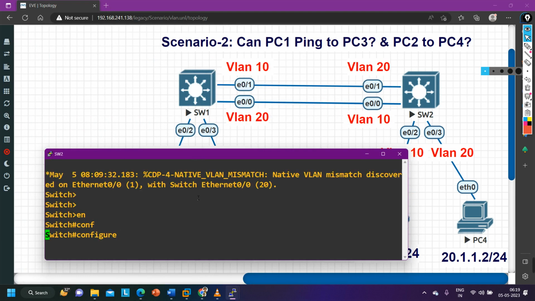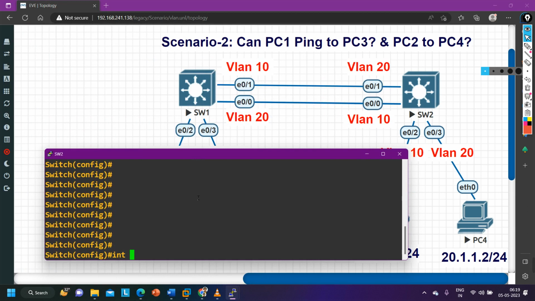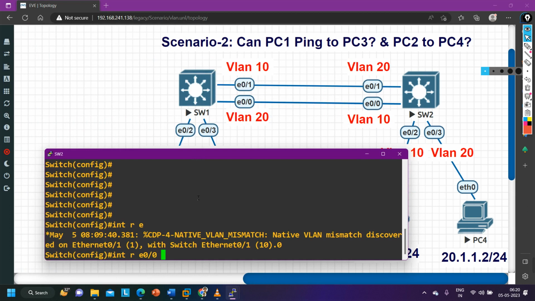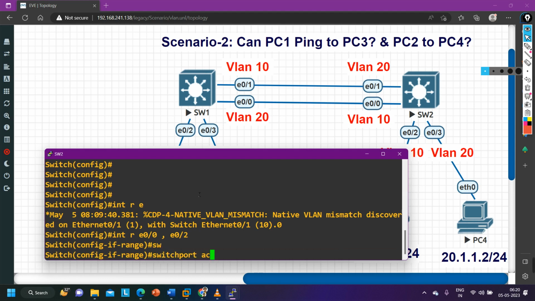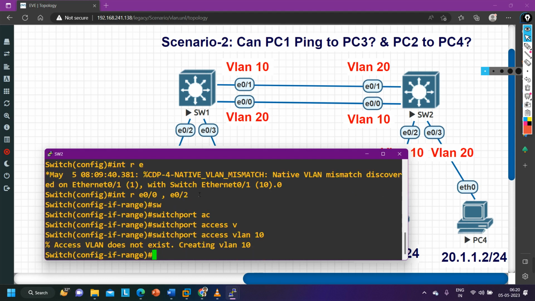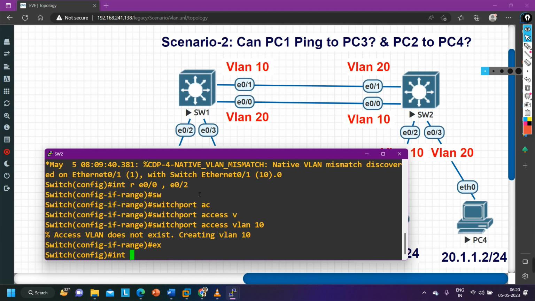Here, config t and interface range E0/0 and E0/2. These two are members of VLAN 10. So switchport access vlan 10. Exit interface range